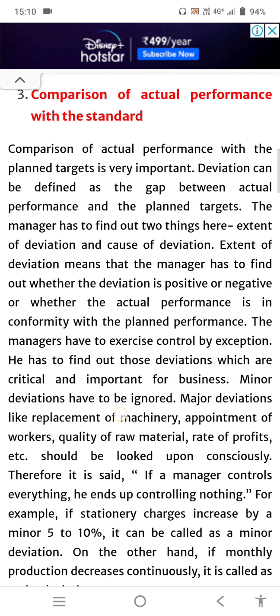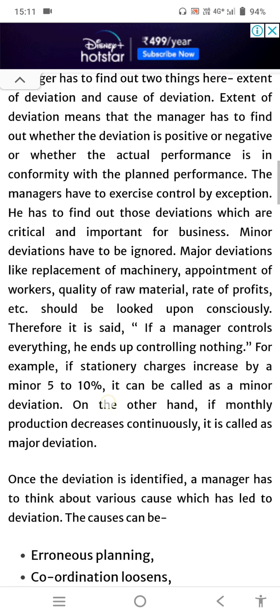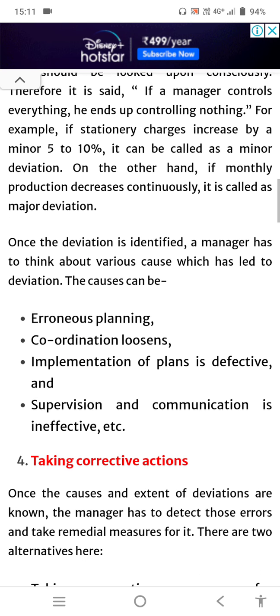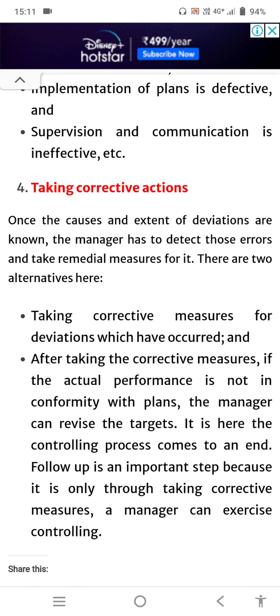Now there is a deviation of 2 quintal. How we have come up with this deviation, what mistakes or flaws are there in the processes, that we need to find out and rectify.